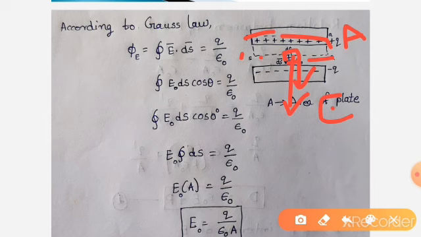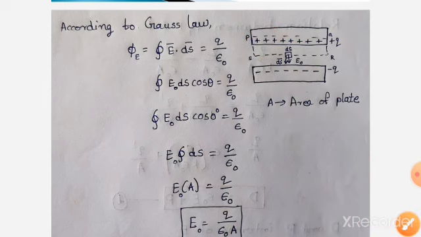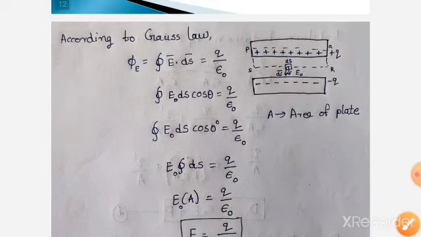These two are parallel, so dS bar and E bar are parallel, so the angle between them is 0. So E dS cos theta is 0. So E naught into integral dS. The integral is the area of the plate, A. So the Gaussian surface having the area is also A. So integral dS becomes A.